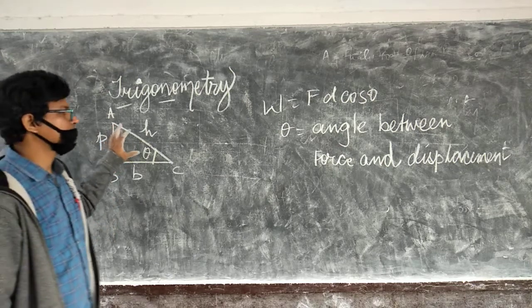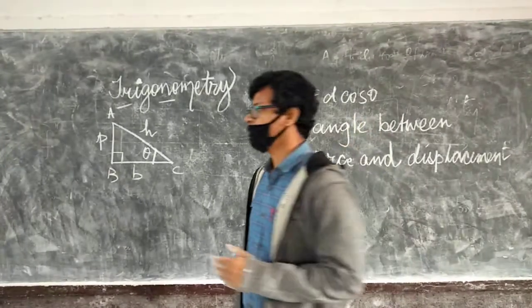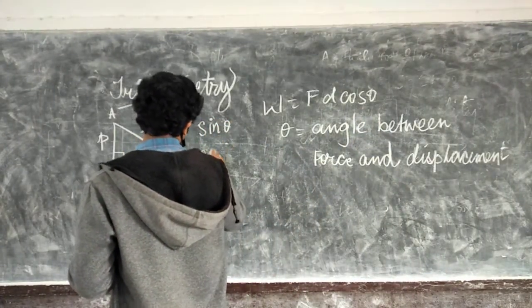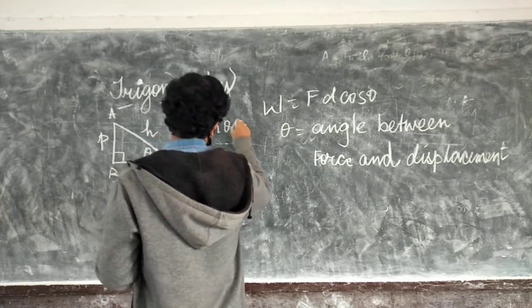Now if this is the triangle, then we can define some trigonometric ratios. One is sin theta, another is cos theta, and then tan theta.